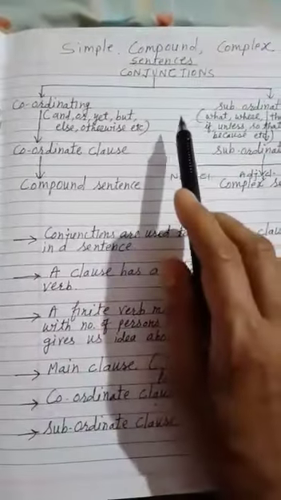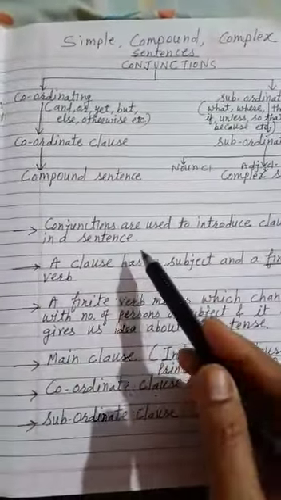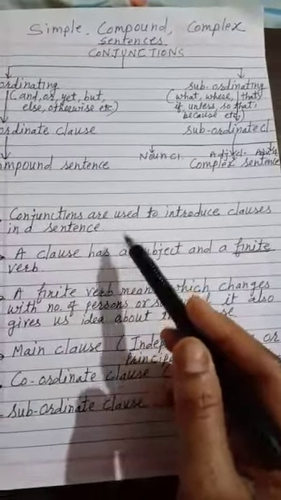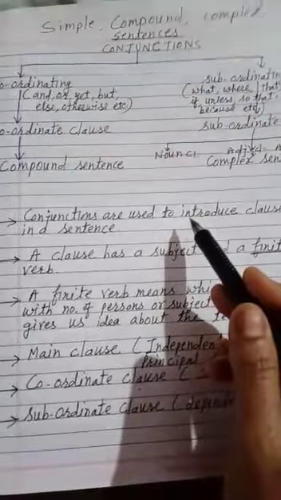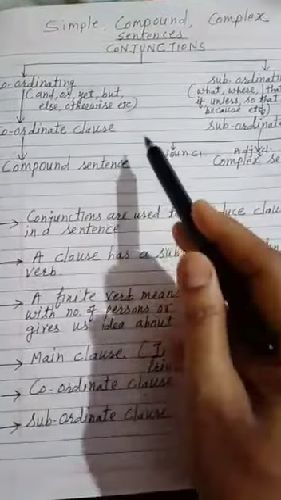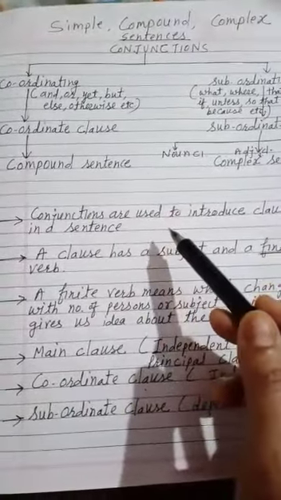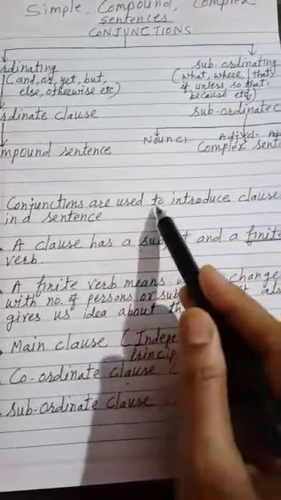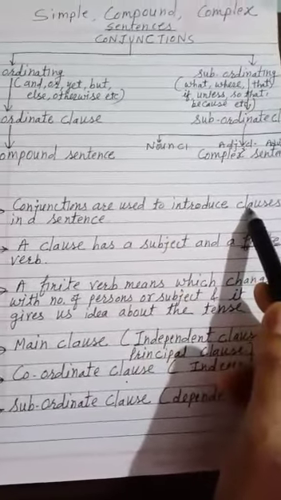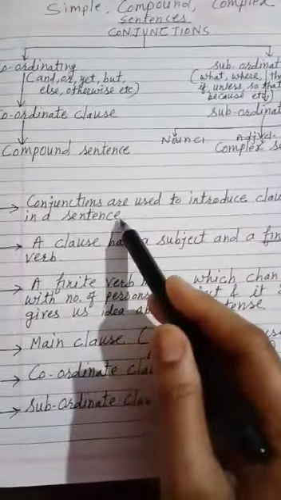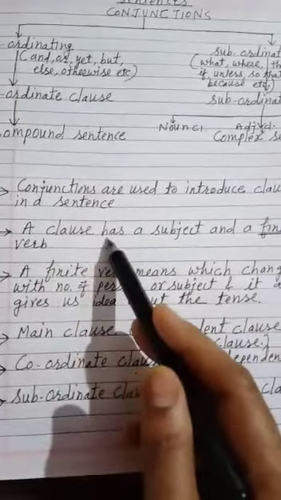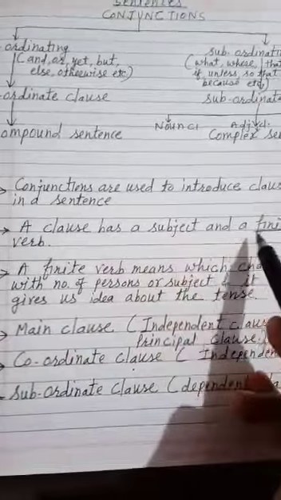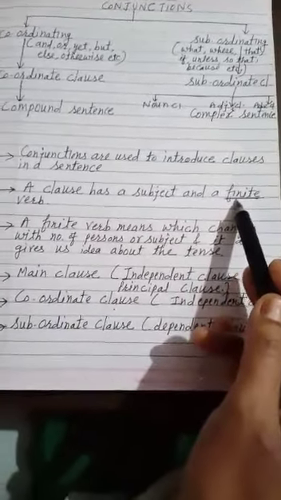First, conjunctions. Conjunctions are the words which are used to join clauses or words. Here, when we talk about simple, compound and complex sentences, conjunctions are used to introduce clauses in a sentence. Another thing, a clause has a subject and a finite verb.